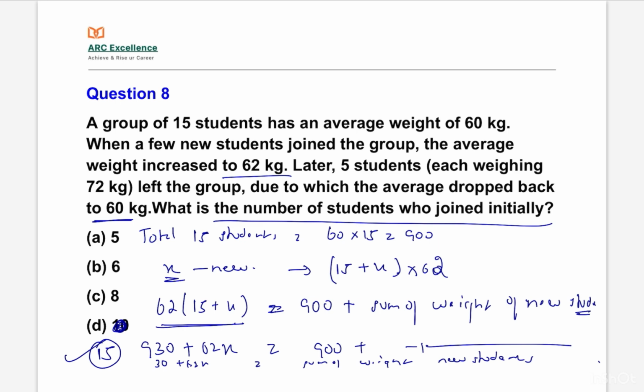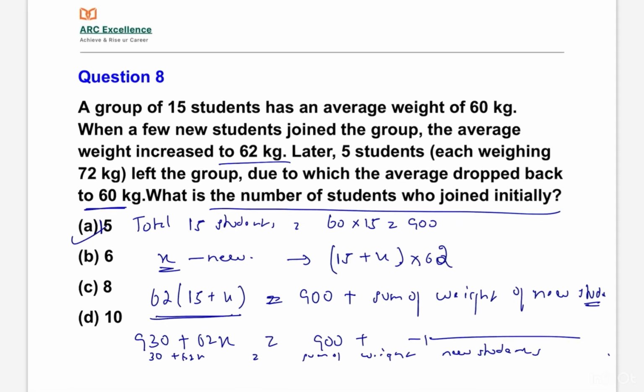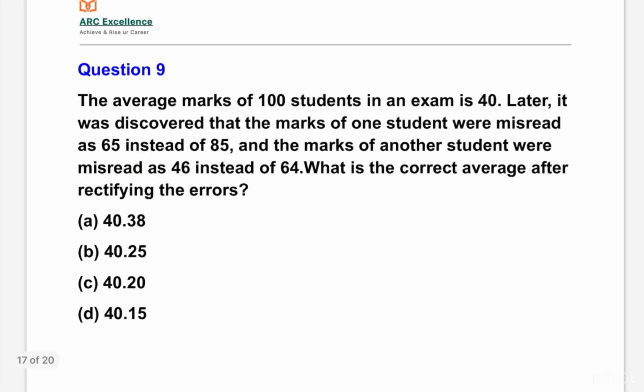Okay, 15 is the answer, and in the options here it is 15. So option A is the answer. The number of students who joined was 15 members. Okay, let's move to the next question.